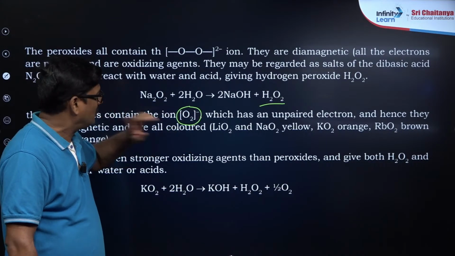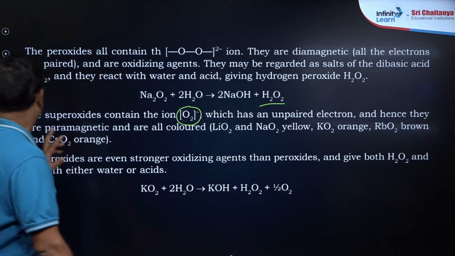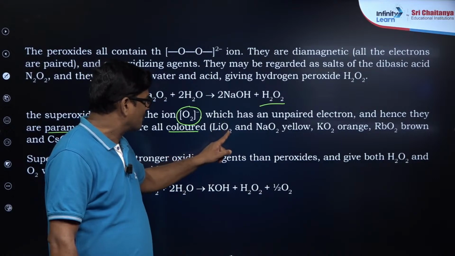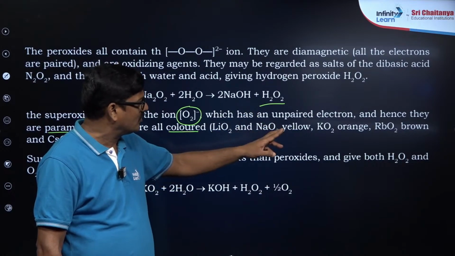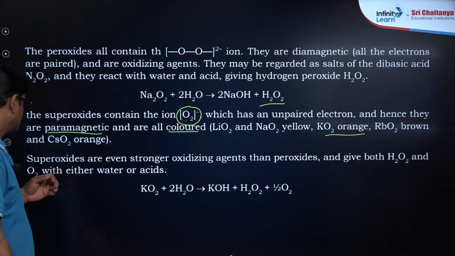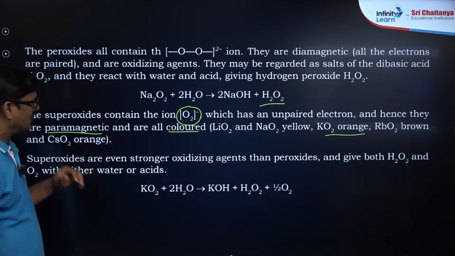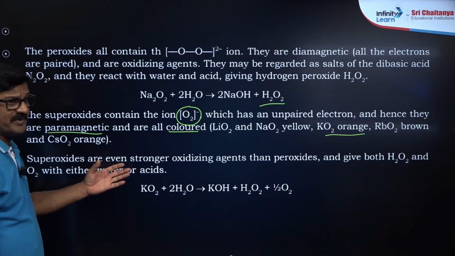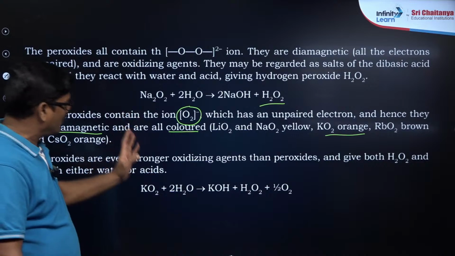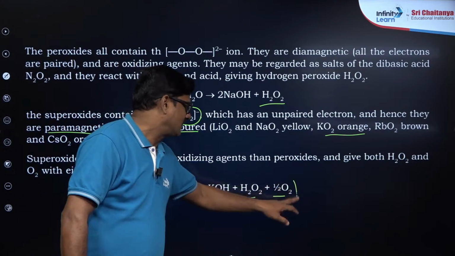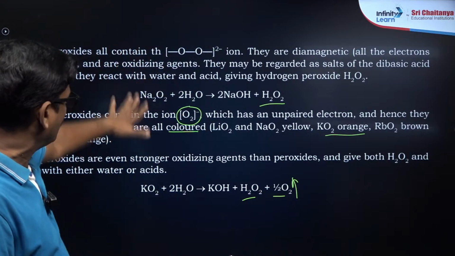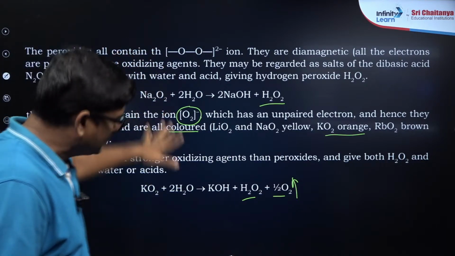Yes. Superoxide has an unpaired electron, hence they are paramagnetic and colored. Lithium superoxide, NaO2 is yellow, KO2 is orange, RbO2 is brown, CsO2 is orange. Superoxides are even stronger oxidizing agents than peroxides, and they give both hydrogen peroxide as well as oxygen when they react with water.